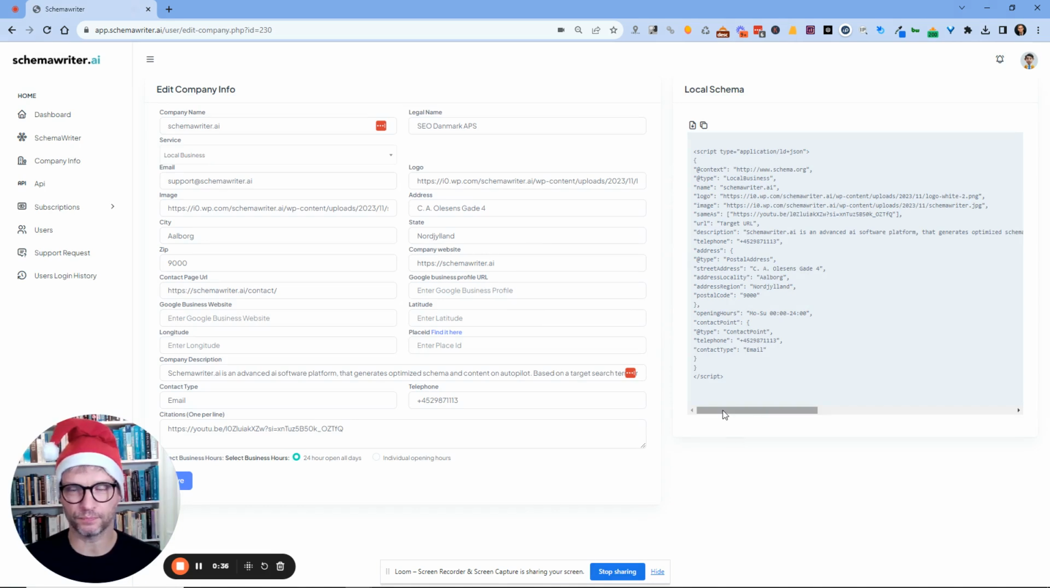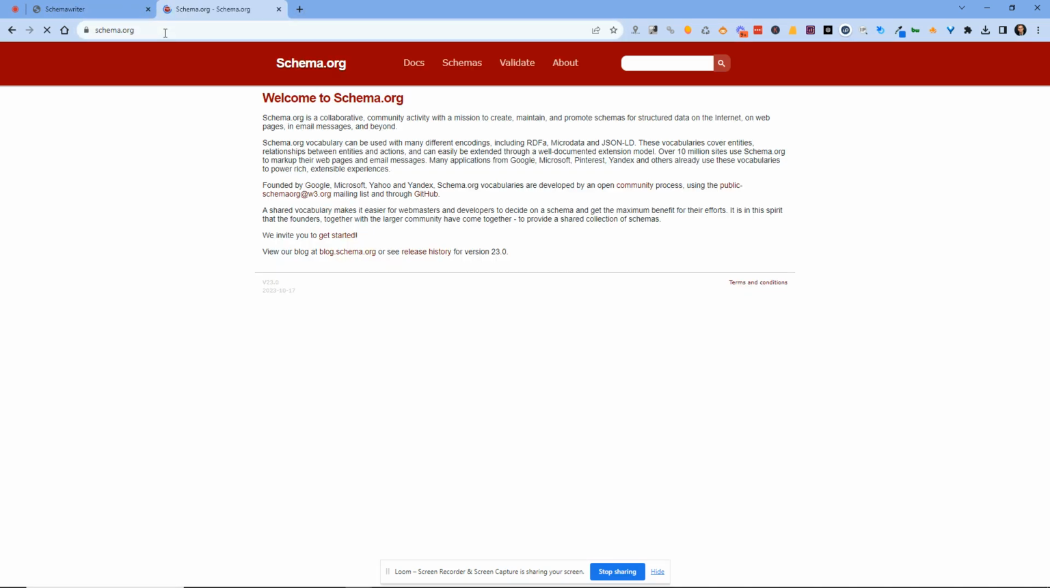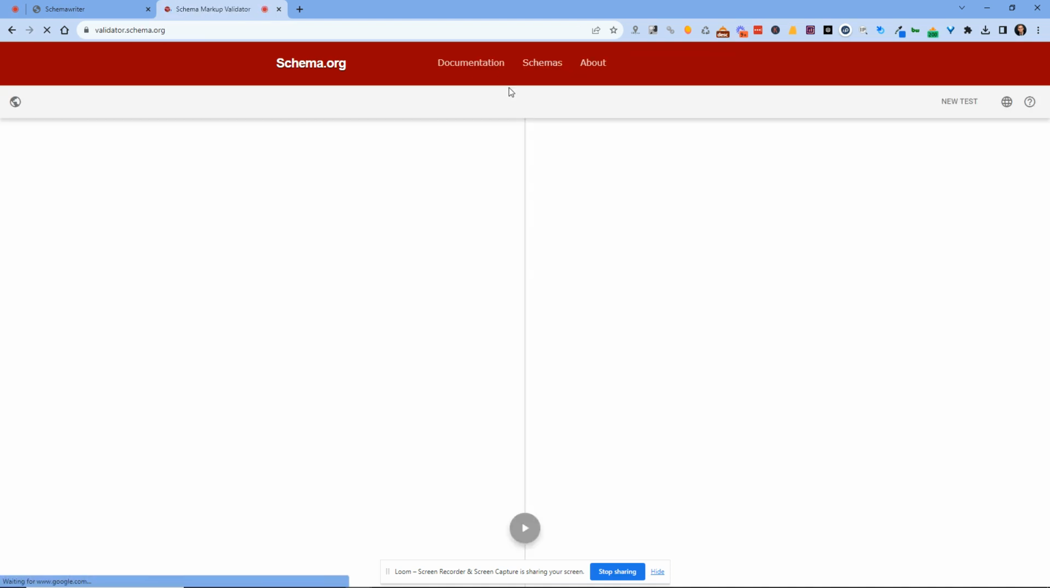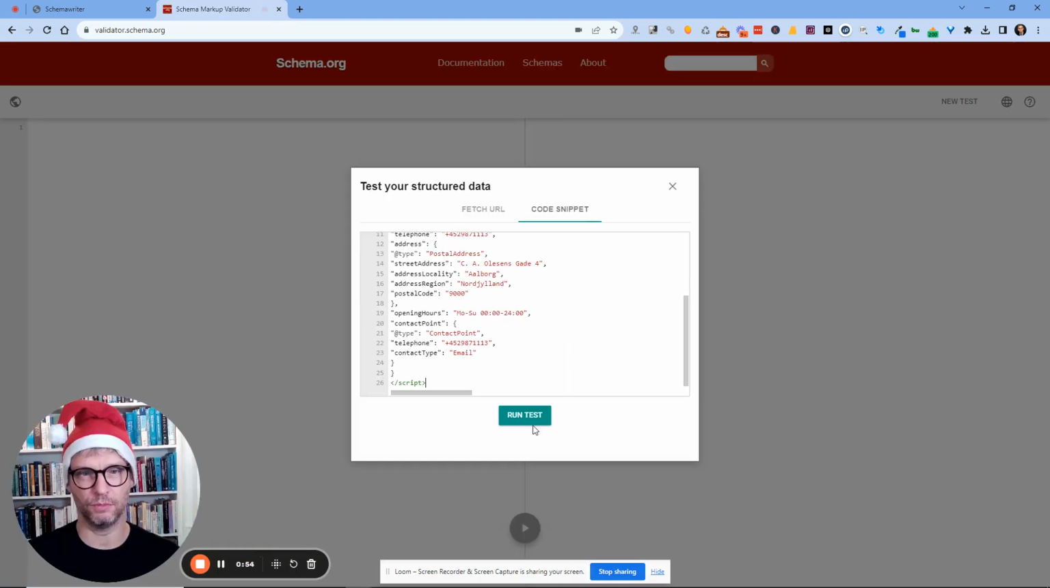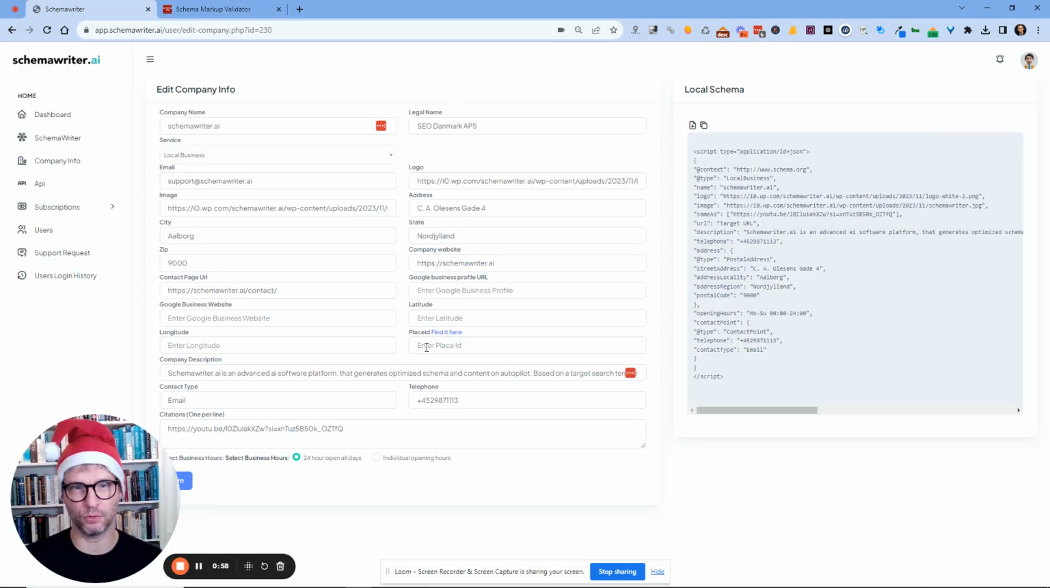So inside of the company information, the first update is of course that you now have the live schema code over here that you can copy and then validate directly in the schema.org. Good. Let's just do that. Validate code snippets. So that's the first thing. So whenever I type something in here, then the schema code over here is updated dynamically.